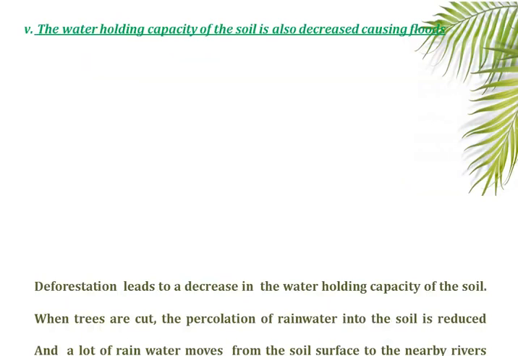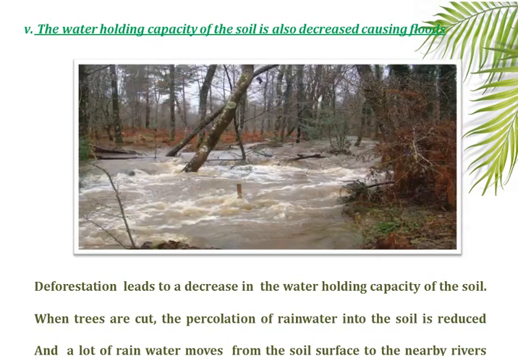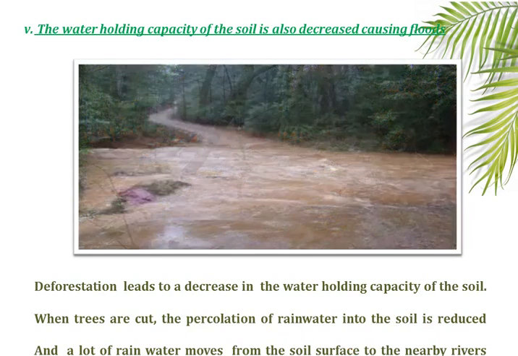So the next consequence is that the water holding capacity of the soil is also decreased, causing floods. Deforestation leads to the decrease in the water holding capacity of the soil. During heavy rains, usually the roots of the trees help in absorbing the water in the soil. But when trees are cut, the percolation of rainwater into the soil is reduced, and a lot of rainwater moves from the surface of the soil to the nearby rivers, causing floods.